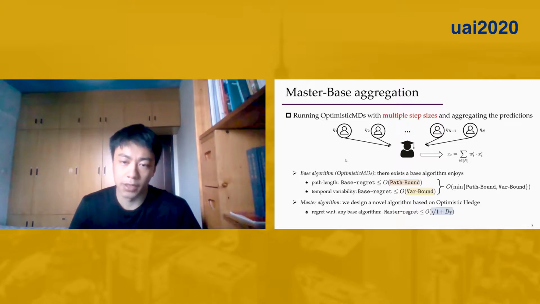As for the base algorithm, we show that there must exist an optimistic MD achieving the desired path-length bound or the temporal variability bound. Even better, we can actually track the minimum of the two regularities and achieve a tighter bound. As for the master algorithm, to make the regret bound compatible, we design a novel master algorithm based on optimistic hedge. Our new algorithm can track the prediction of any base algorithm with regret of square root 1 plus D_T.